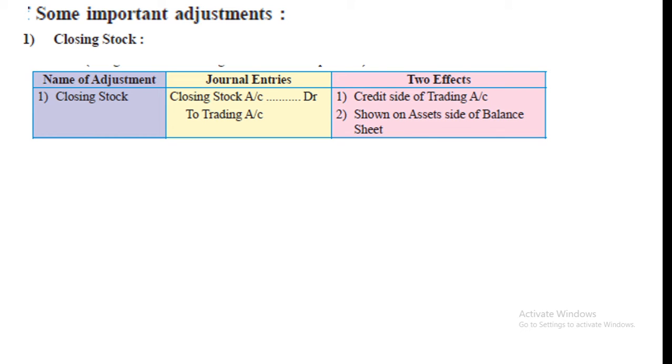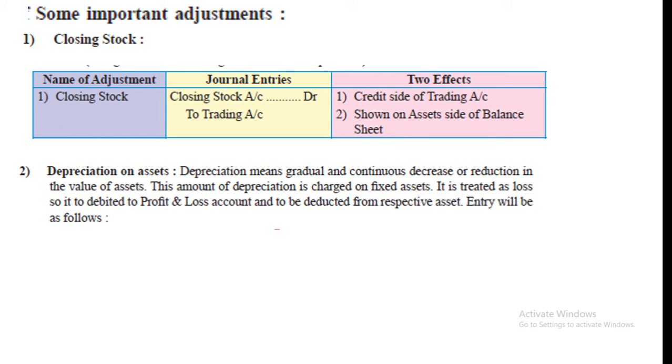Now closing stock, how to give two effects? What is the journal entry? Closing stock account debit to trading account. But see here properly how to give two effects. First effect, credit side of trading account you have to write. Second effect, asset side of balance sheet. Okay.